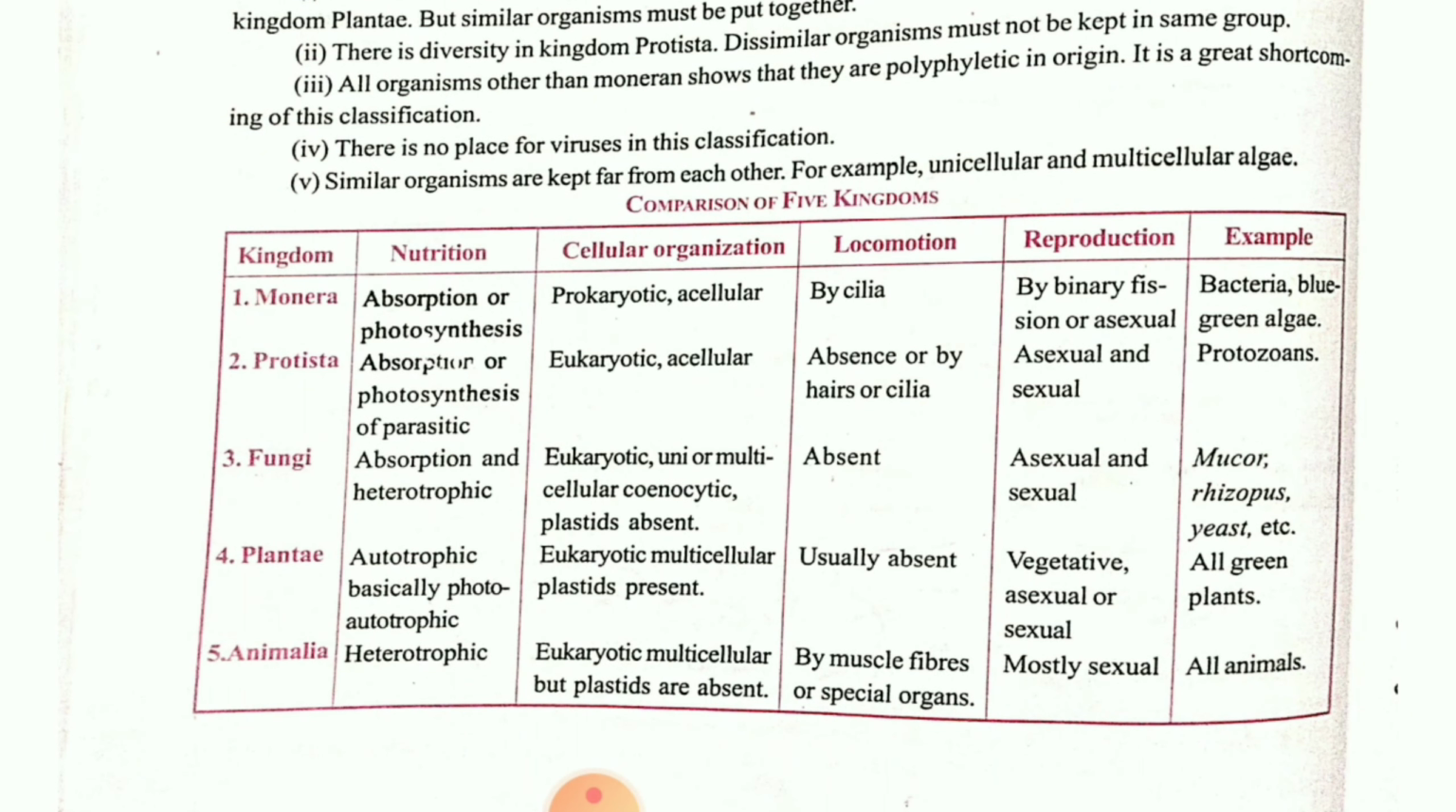See children, here one comparison study is given. Monera will show the photosynthesis process. Protista will also show the photosynthesis process. Fungi are generally heterotrophic. Plantae are definitely autotrophic. Animalia are heterotrophic.